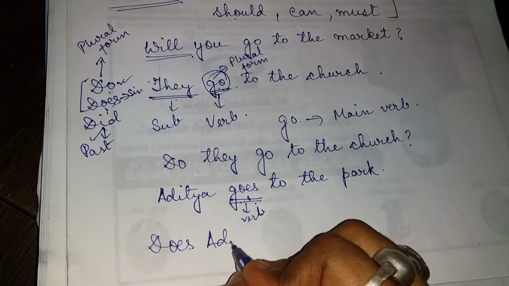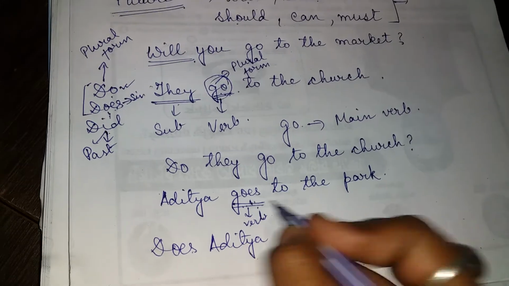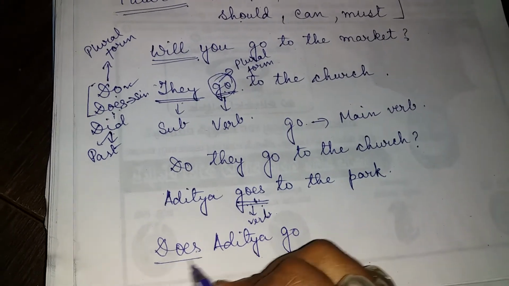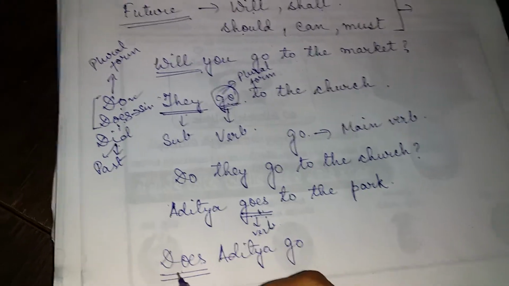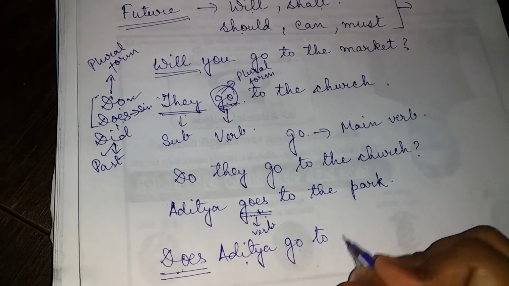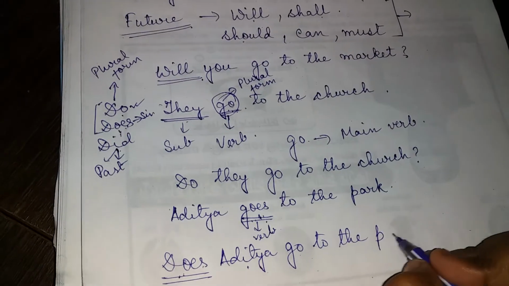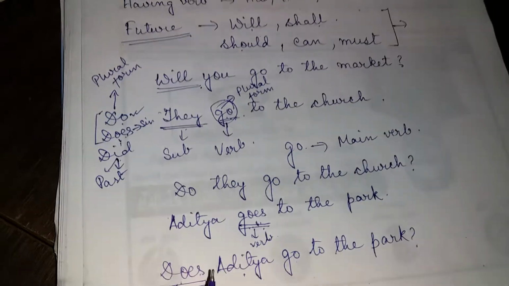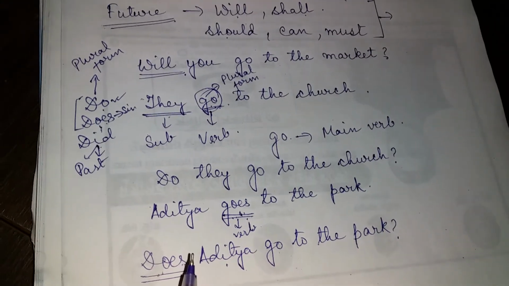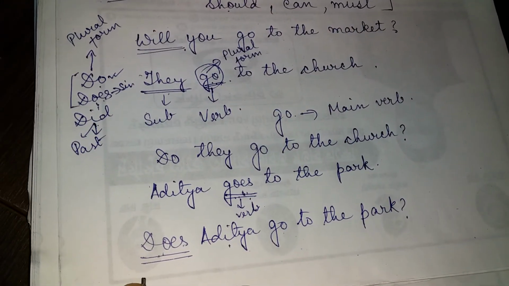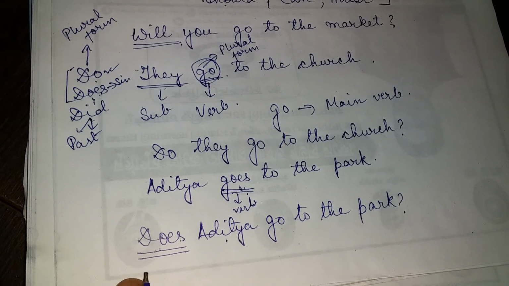Does Aditya, and goes will become go. Why? Because we have already used es here. Does Aditya go to the park? Question mark. Okay, and more we are going to learn in our next class.